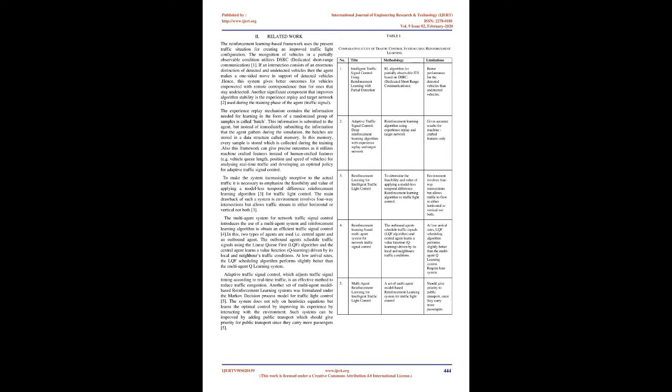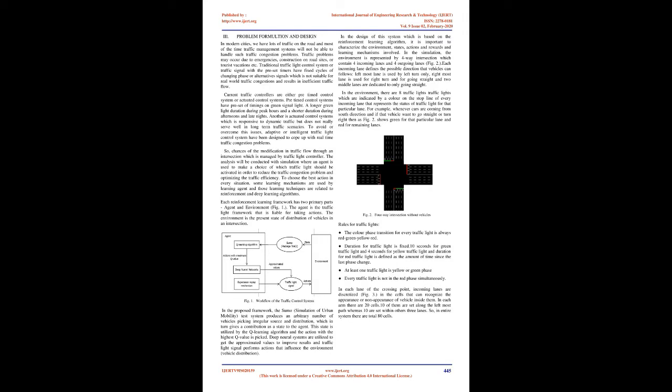5. 1. Intelligent traffic signal control using reinforcement learning with partial detection. RL algorithm for partially observable. It's based on DSRC, dedicated short-range communications. Better performance for the detected vehicles than undetected vehicles. 2. Adaptive traffic signal control, deep reinforcement learning algorithm with experience replay and target network. Reinforcement learning algorithm using experience replay and target network gives accurate results for machine-crafted features only.